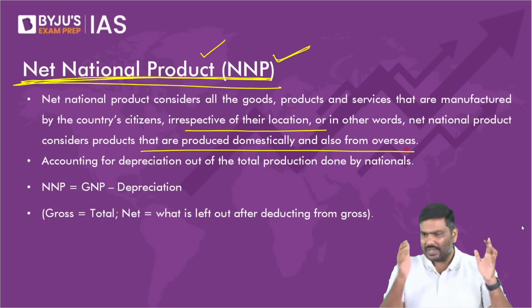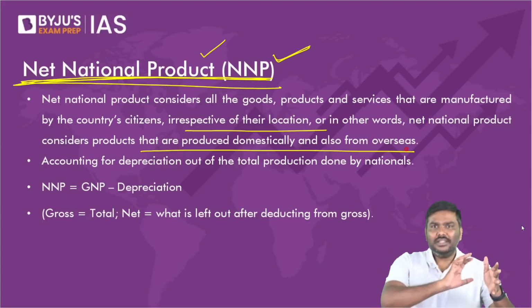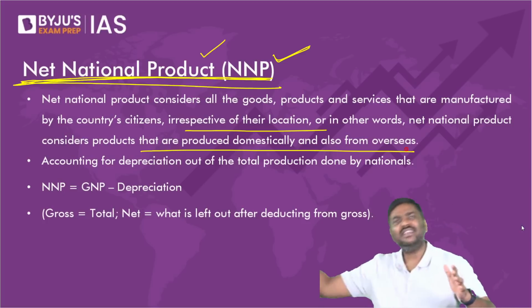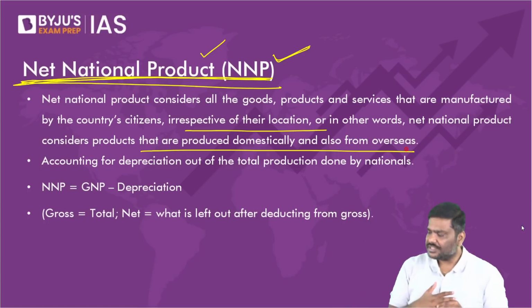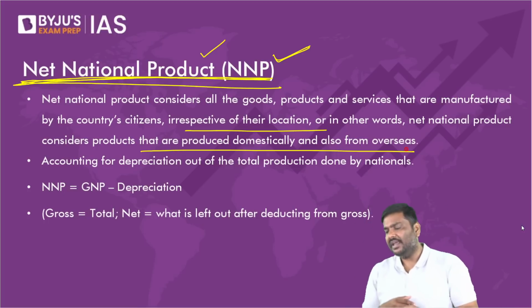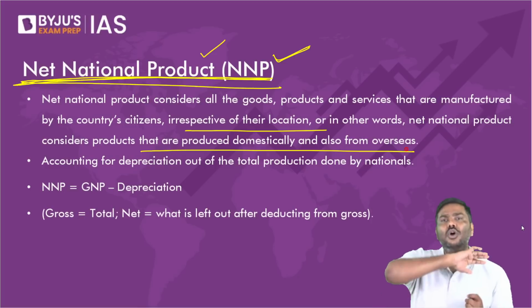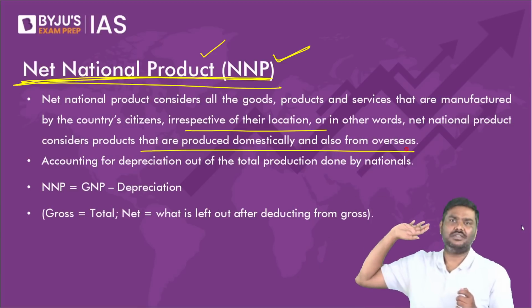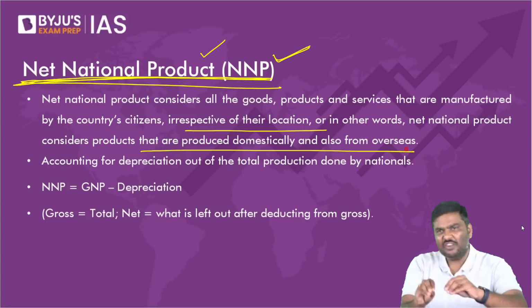Now I'm saying, when you calculate GDP, GDP will include all these expenditures.